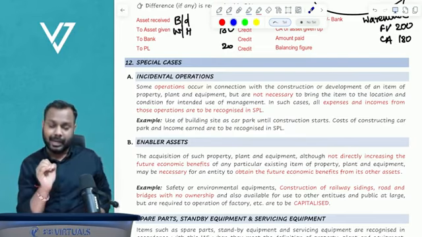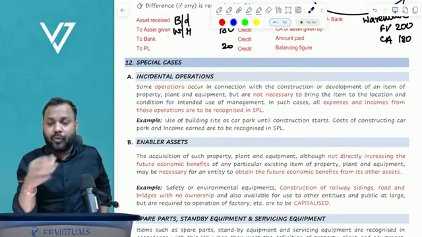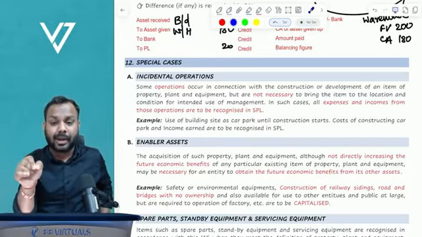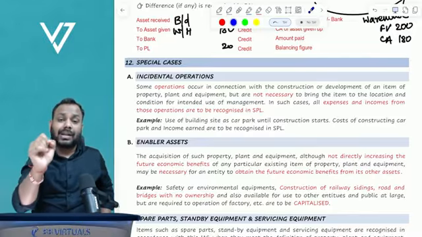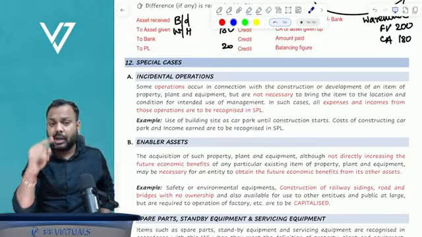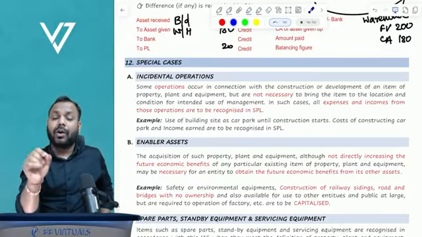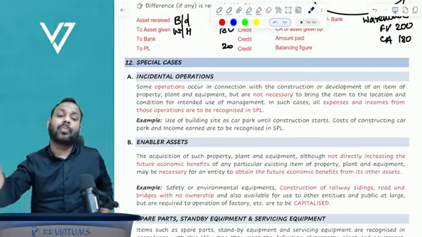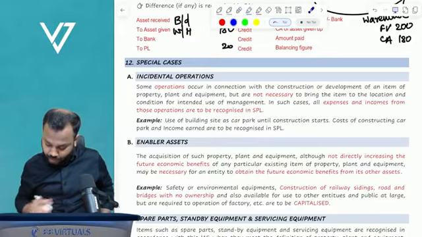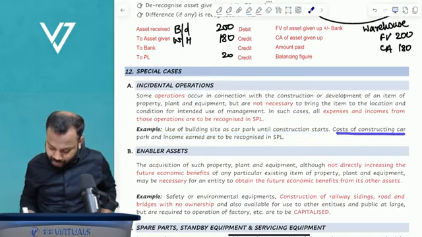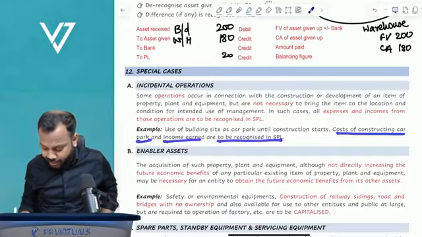So now the standard is saying that this car parking was not my main activity. It was not my intention to make it car parking. The intention is to make a shopping mall, right? So the standard is saying whatever cost is incurred, and whatever income you earned from this car parking, everything should go to P and L. Use of the building site as car parking until the construction starts: the cost of constructing the car park and income earned are to be recognized in P and L.